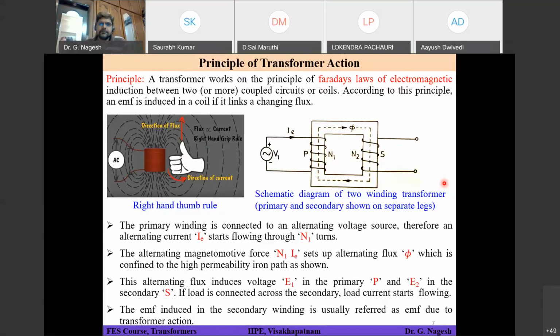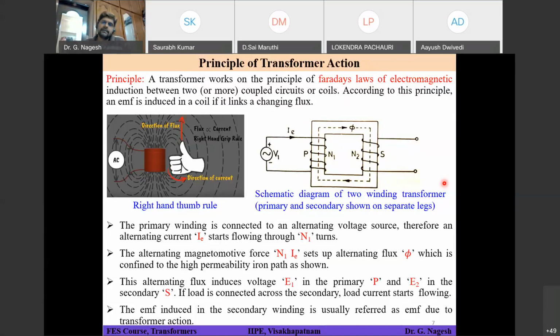Okay. So what it states is, alternating voltage is given and alternating MMF is produced. MMF is a term related to your magnetic circuit, and flux will be generated in your magnetic circuit, which is also varying with respect to time. And EMF will be generated in your primary and secondary windings, and the direction of flux is given by the right hand thumb rule. So as shown in the picture, the flux will be flowing in that particular direction in the core.